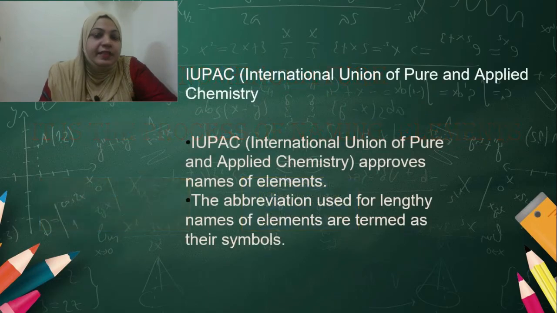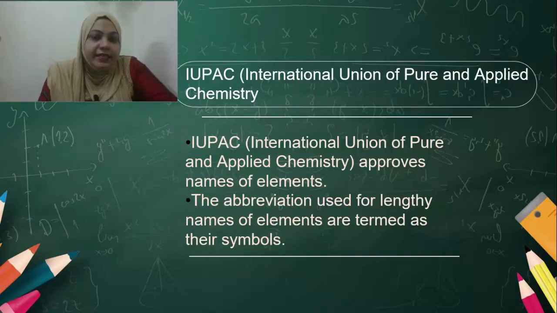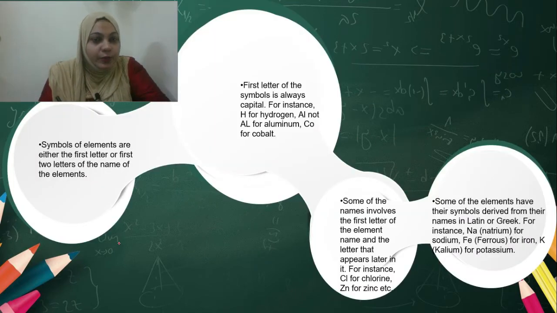So next we can see what is IUPAC. It is very important question. You can expect what is IUPAC. So IUPAC means International Union of Pure and Applied Chemistry. According to IUPAC, there are some rules. So we can see what is the first rule for the elements. Symbols of elements are the first letter or first two letters of the alphabets to denote the element. The same rule was suggested by Berzelius.